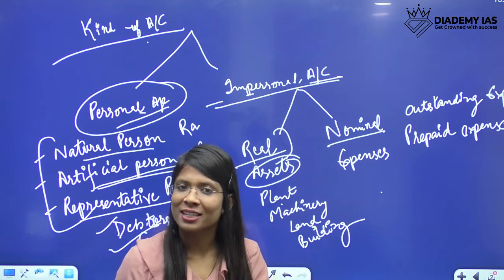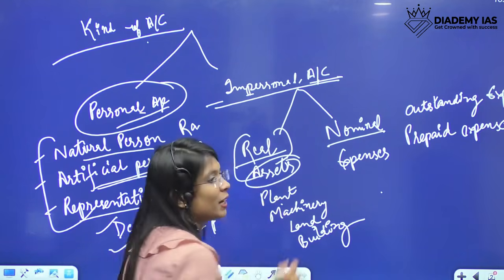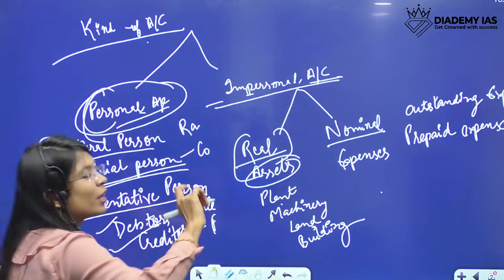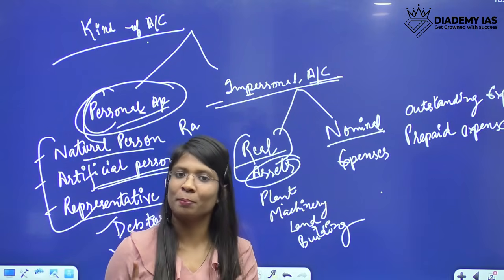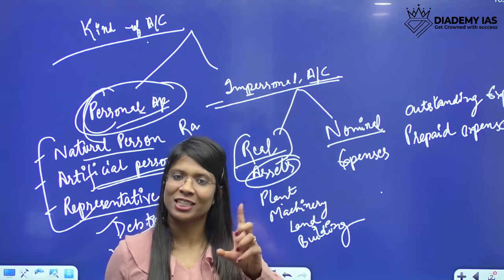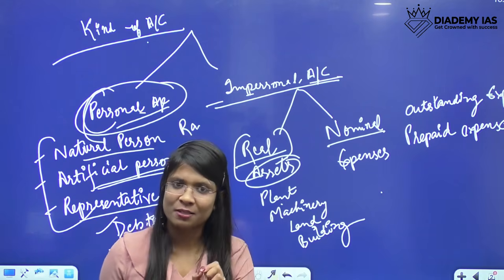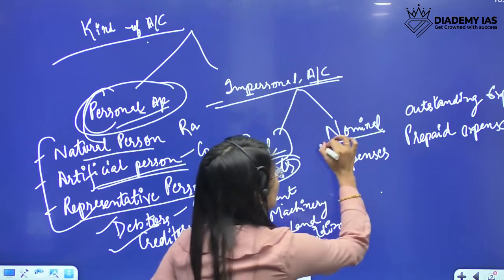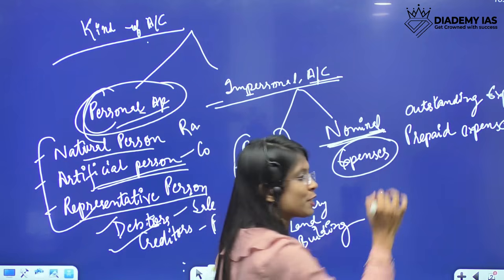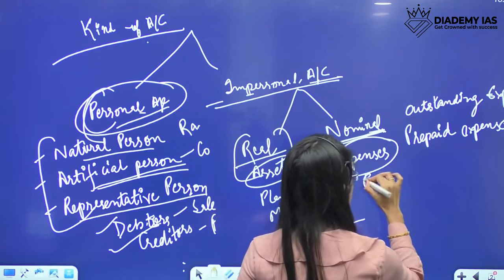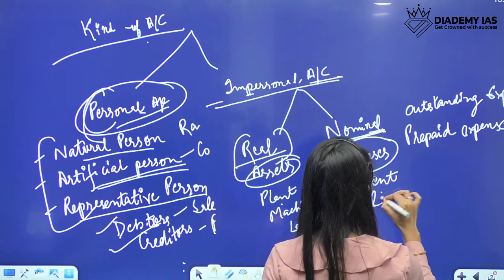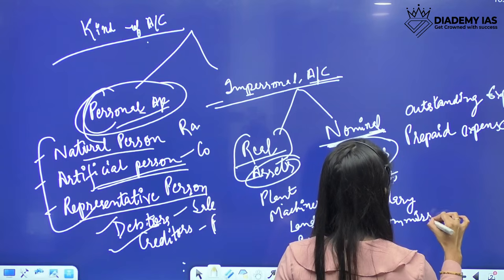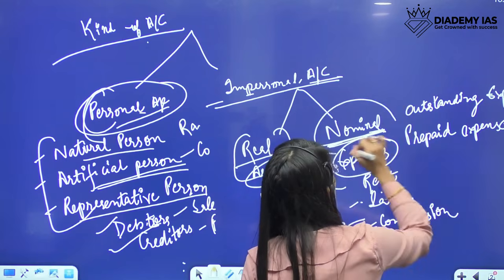So debtors also come under assets, but they are not real because they represent certain persons. So they'll come under personal account. That is an exception. We have to remember the exceptions because the journal examination asks about exceptions only. Even though debtors are assets, they are not real accounts. Make sense? Then nominal. Nominal is about expenses. Expenses of what type? Rent, salary, commission, all kinds of expenses come under nominal accounts.